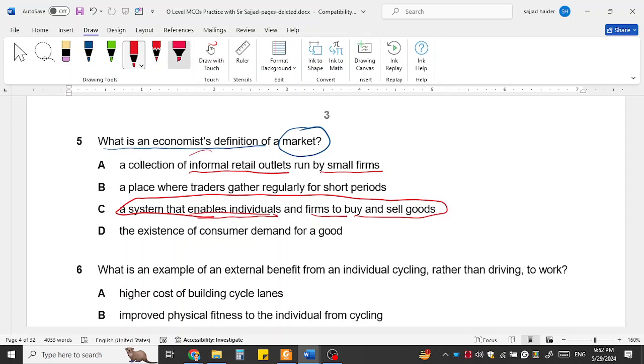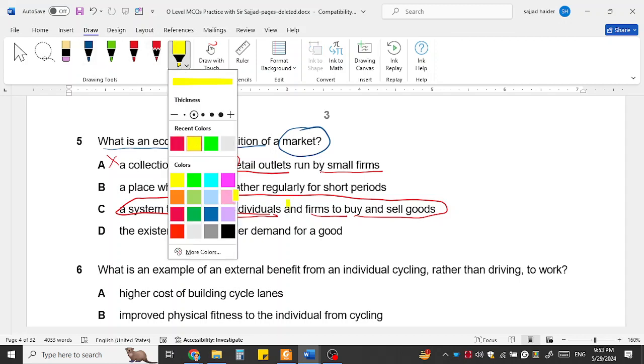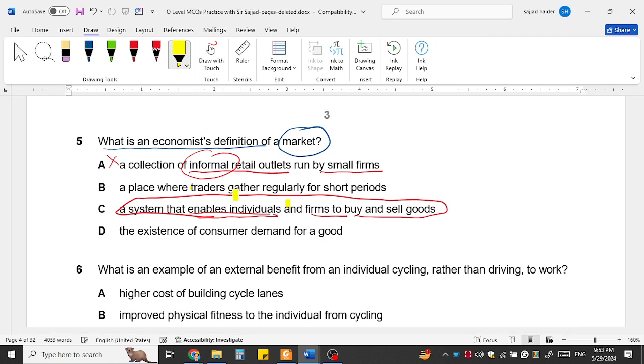Informal means not formal. There is no shop. There is no proper way of selling and buying the goods. So this is not the answer. And the place where traders gather regularly for a short period. This could not be the market because there is no buyer in this case. When only traders gather, this is not the market. A place where traders gather regularly: traders are the sellers. Sellers.